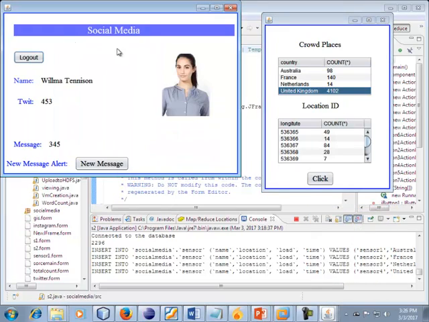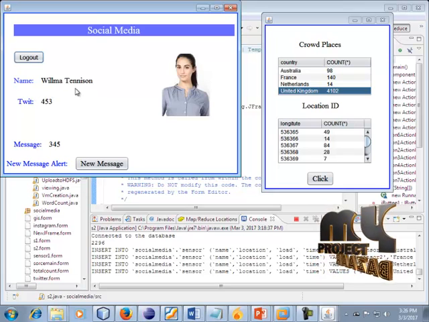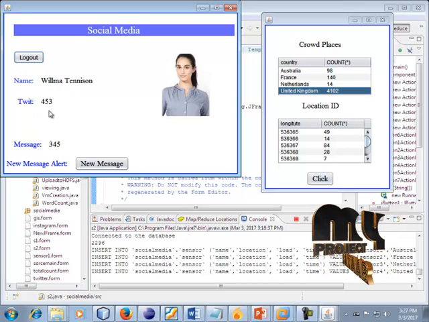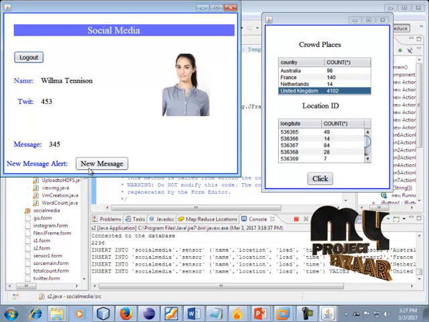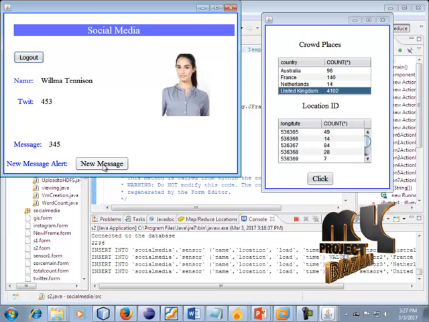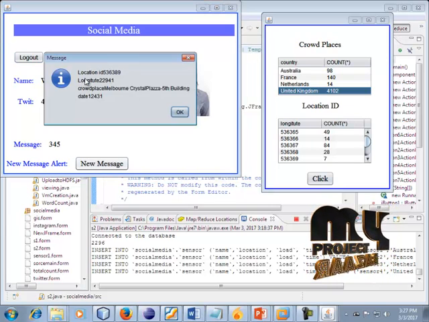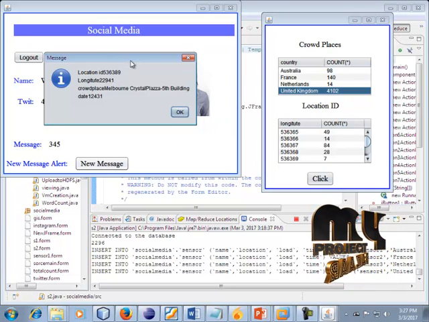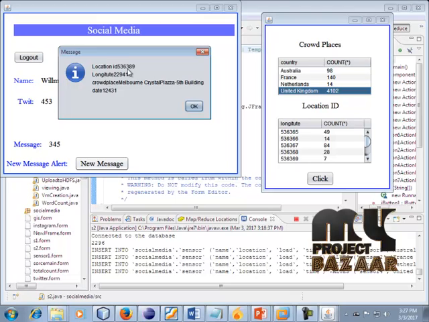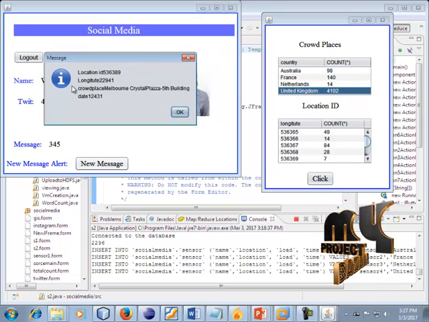Okay, this is our social media person, William Tennyson. It is in the Twitter process. Messages: a new message can be displayed in this field. So click this new message. This is our process: the message can be sent to this social media person. Location ID, latitude, crowd places and date, all of the information can be displayed in this field. So click this OK button.